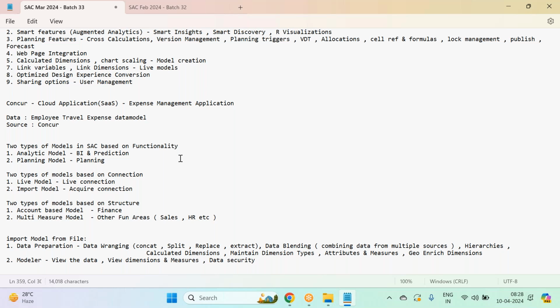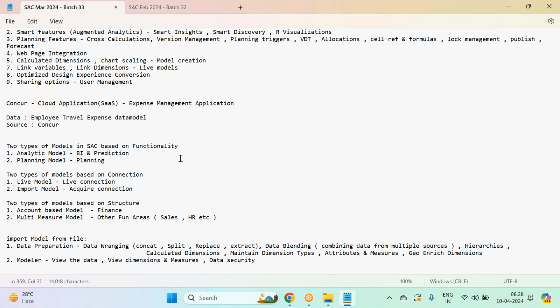Maximum companies use Concur. It's a market leader in expense management. That's the reason SAP acquired it. It was not an SAP product. SAP, Microsoft, these are like elephant companies. If they find any product promising, they simply acquire it and make it part of their ecosystem. That is how SAP was built. SAP built fewer products and acquired more products.